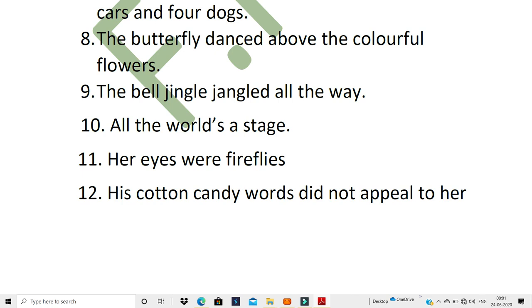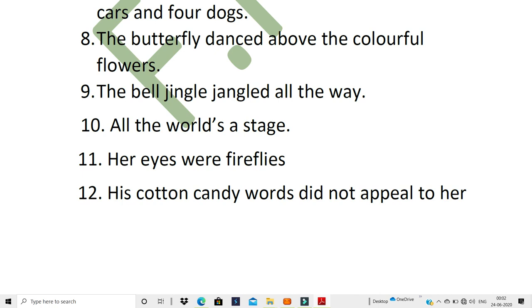Okay, so that's what you're talking when you're saying cotton candy words, when you're talking of words which are not really true. You are just trying to create an impression on that person, whether the person is intelligent or no, pretty or no, but you will call him the most intelligent person, the smartest person, and the most beautiful person. Then those words are called cotton candy words.